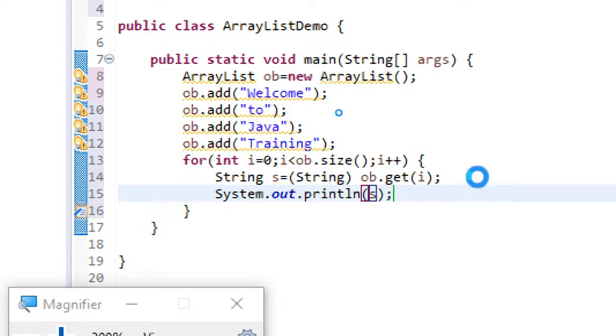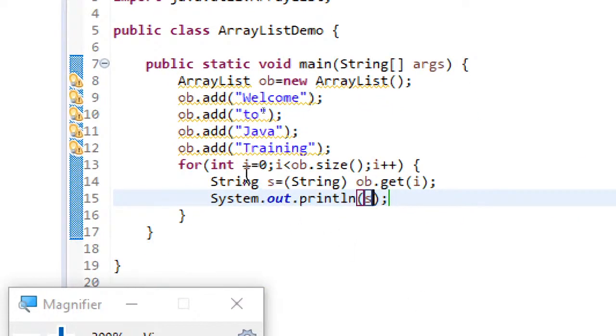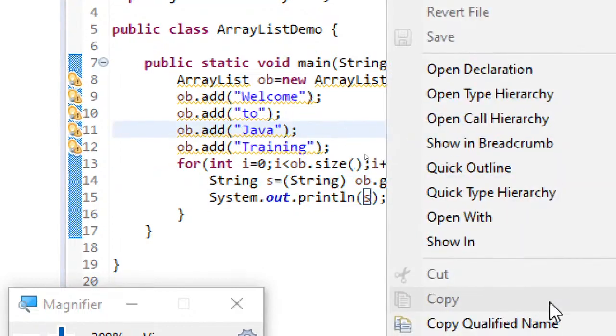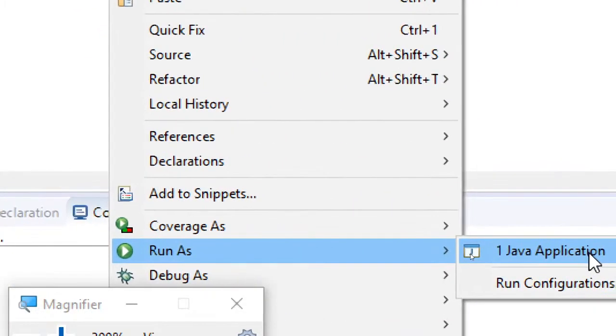So it's a very simple program. Here what I have done is I just created an ArrayList object, and I added 4 string objects to that, and then I have taken a for loop, and I have run this for loop up to the size of the collection object, and I am retrieving objects one by one and storing each in a variable s, which is of type String, and then I'm just displaying it. Now let us just run this as a Java application.